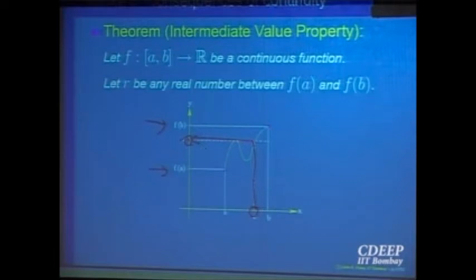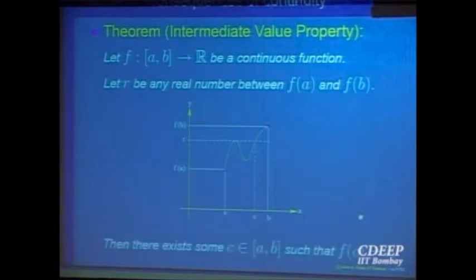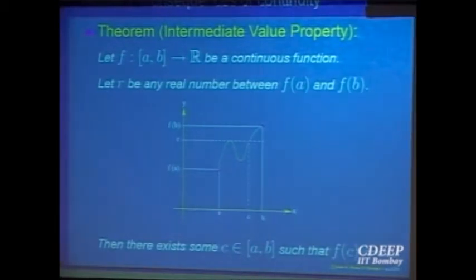Right? So the statement of the theorem says that there is a point c in (a, b) such that f(c) is equal to r. That means if I give you any intermediate value r between f(a) and f(b) for a continuous function, then that value is also taken at some point in the domain. There is no way you can escape it. So every value between f(a) and f(b) is taken. So that is what is called the intermediate value theorem. And as a consequence, because between f(a) and f(b) every value is taken, that whole interval is in the range.